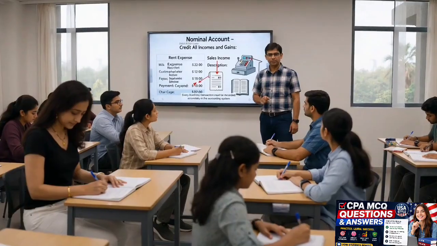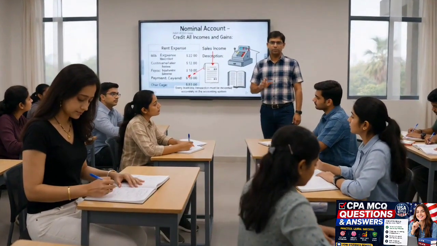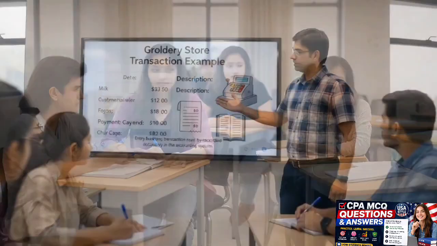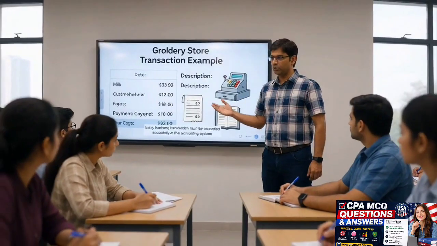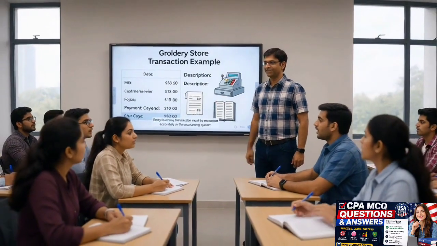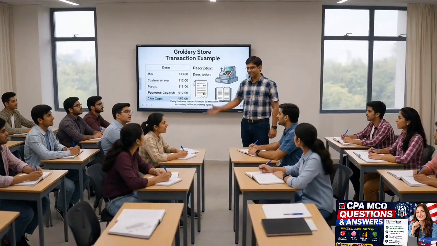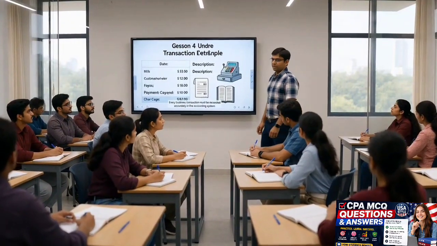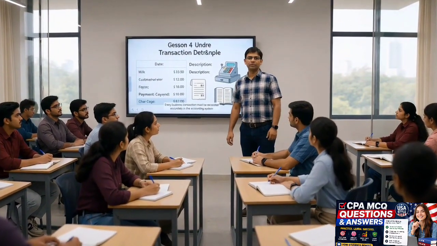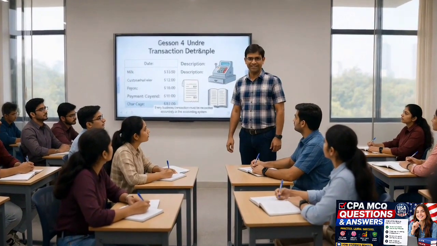Let's look at some examples. For rent expense, we would debit it, and for sales income, we would credit it. Alright, all together now, the golden rules of accounting are: personal account, debit the receiver, credit the giver; real account, debit what comes in; nominal account, debit all expenses. Today we will completely remove the confusion about debit and credit.